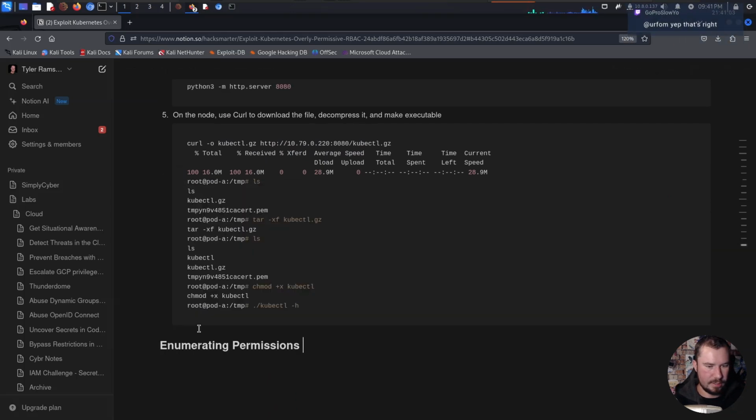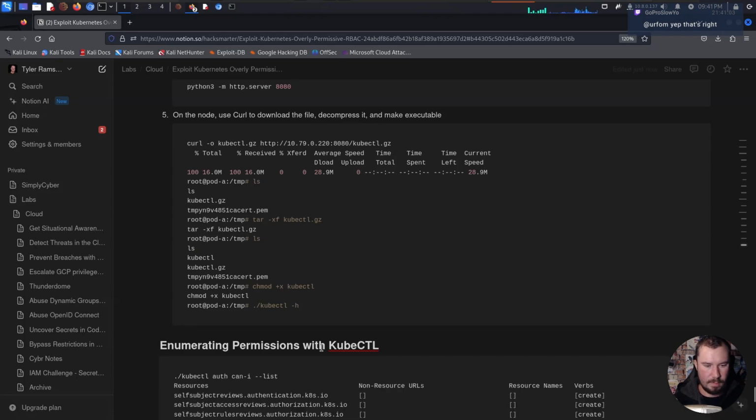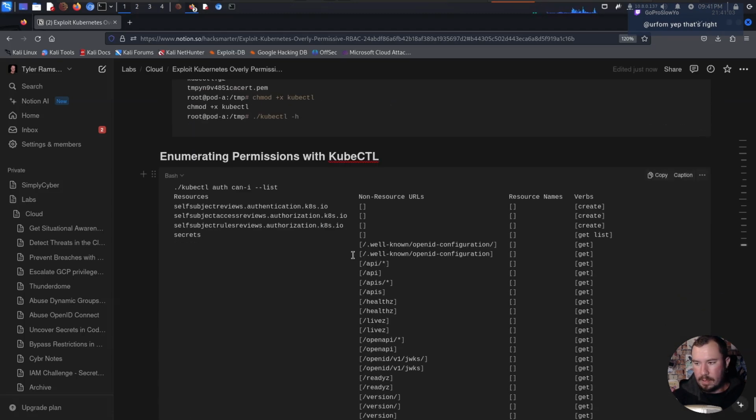Enumerating permissions with kubectl. There we go. Oh, port 6443 or something like that. And yeah, so Hack said generally K8s APIs are not exposed publicly. So that's why the EC2 can't hit it. But if we look over at this, we can see some things that we might be able to do.